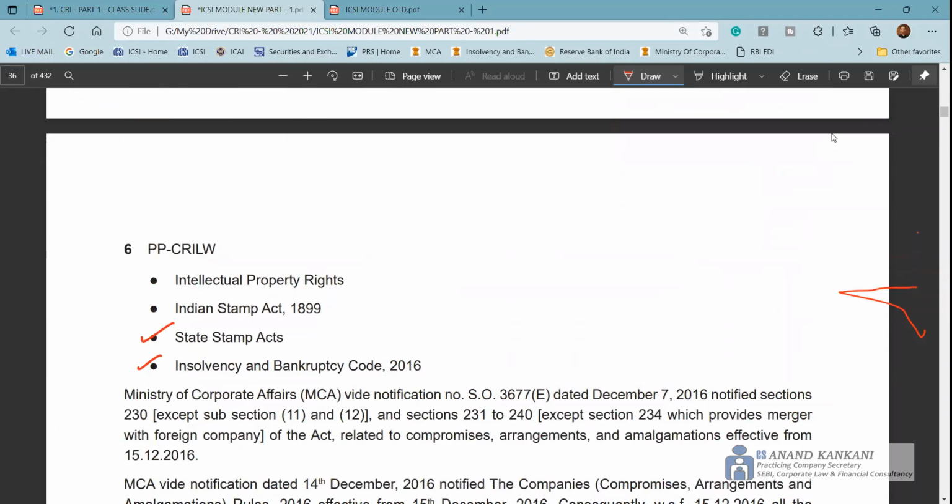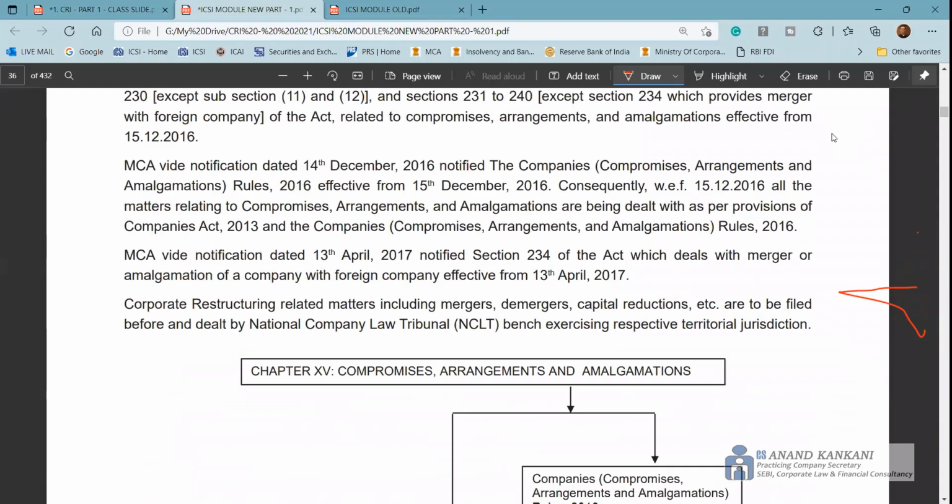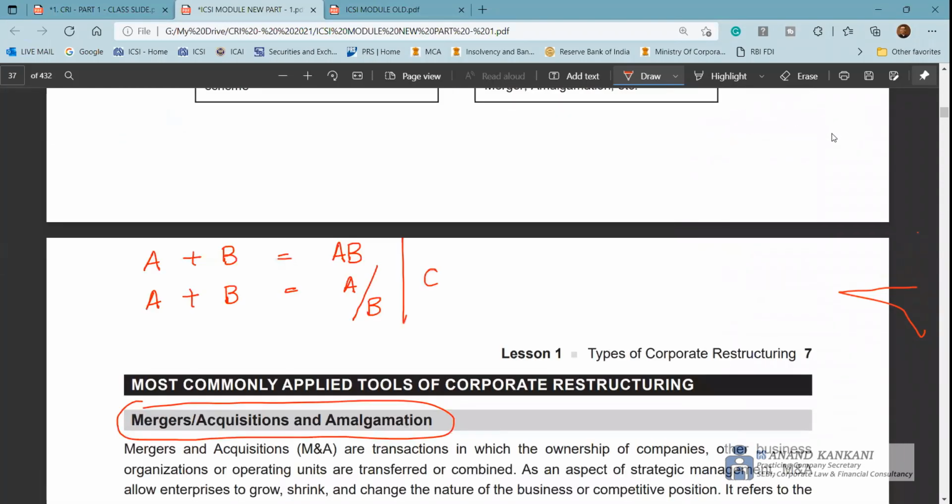Stamp duty, because of the transfer of assets that takes place. Intellectual property, because there can be IPRs which are with the transferor company, and that gets exchanged. IBC, you can of course write, this is for the resolution of the financially distressed company. So these are the rules that you can mention.